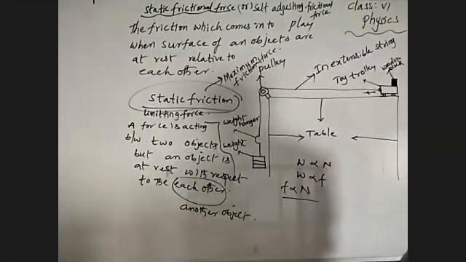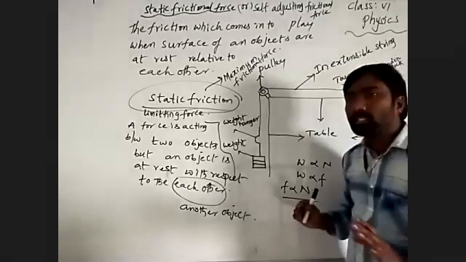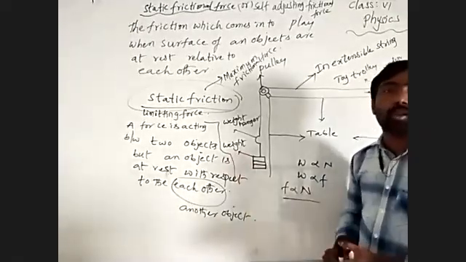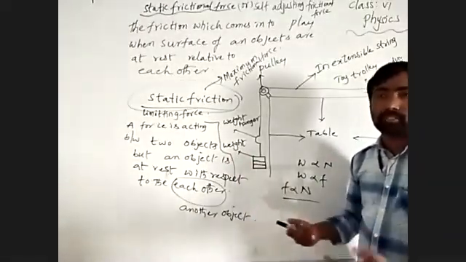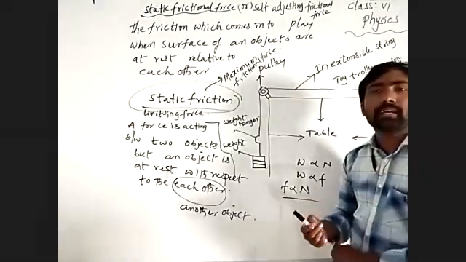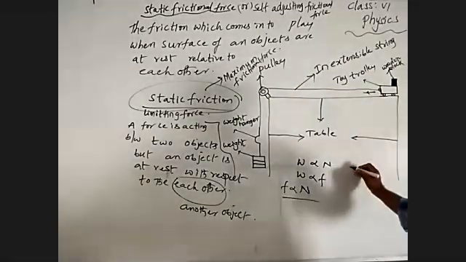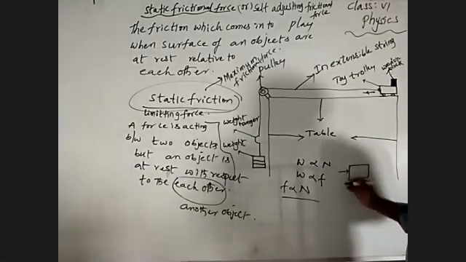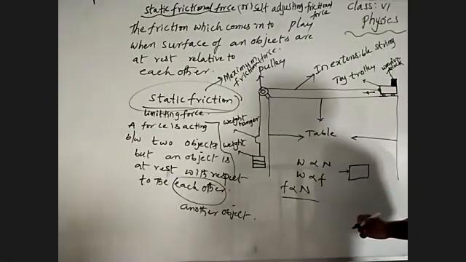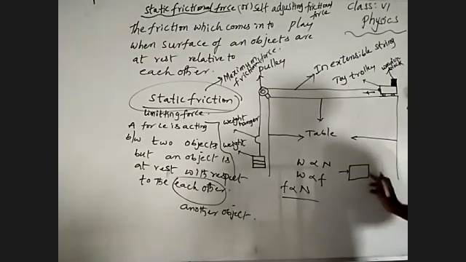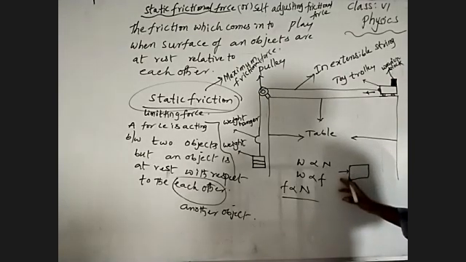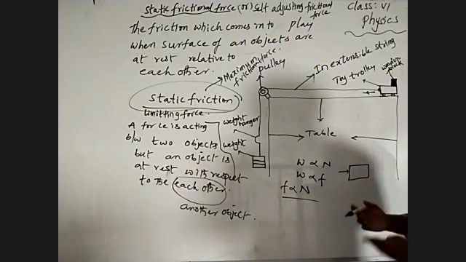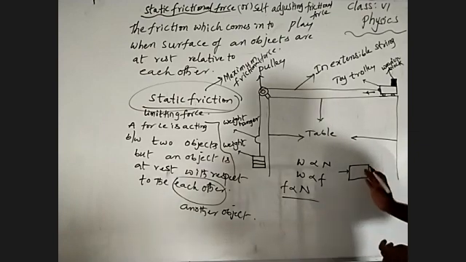Understand? When a person is trying to push a block or a box, when a person is pushing the box in this direction, if it is not trying to move, what happens? That opposite force is more than the applied force. It is trying to self-adjust to rest, and it is a maximum force compared to the applied force.